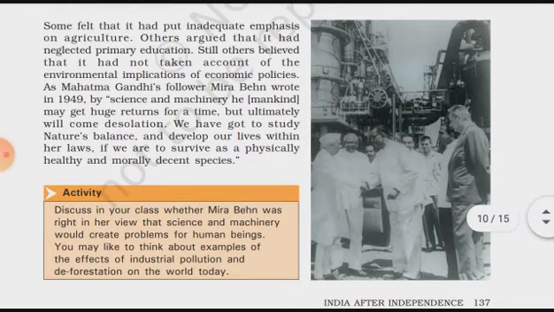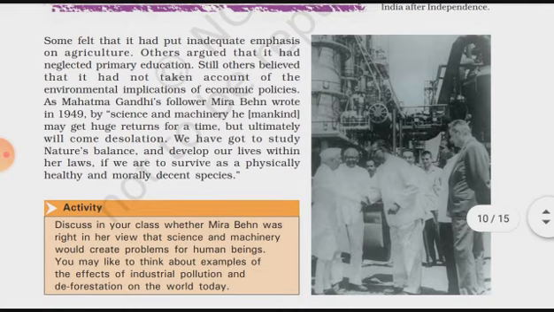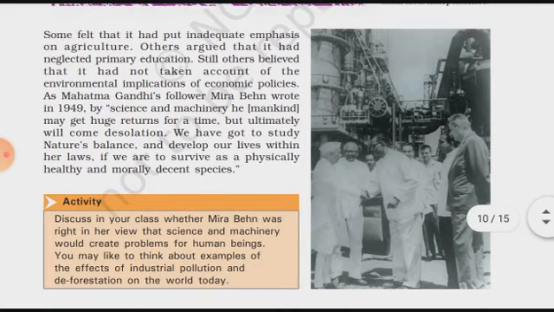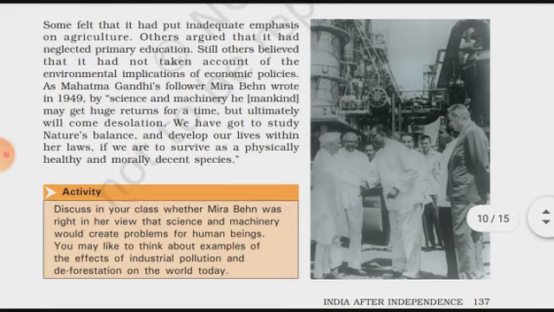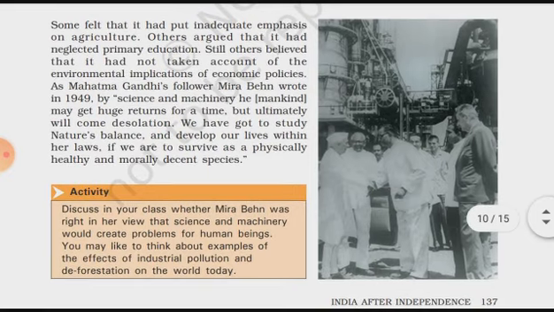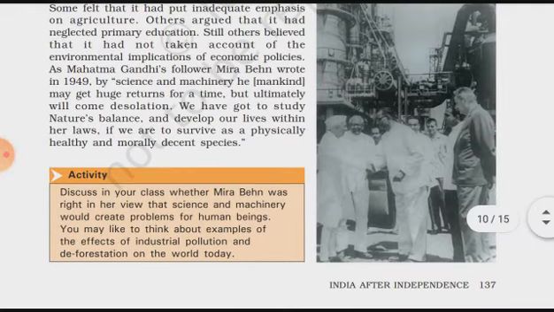Then some felt that it had put inadequate emphasis on agriculture. Some of the critics, some of the people of our country, said we have not given adequate attention towards agriculture. Others argued that it had neglected primary education. Some others were saying that India should focus on primary education, that India is not focusing on it. Still others believed that it had not taken account of the environmental implications of economic policies. So all of these criticisms were given by the different philosophers who were there at that time.